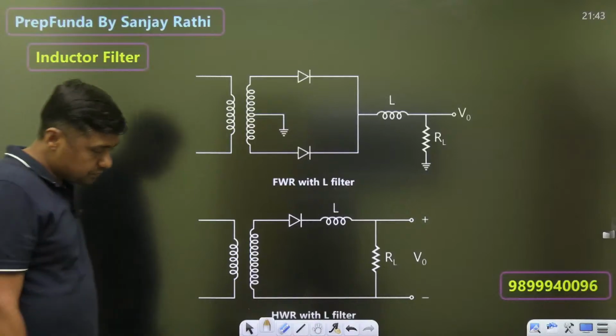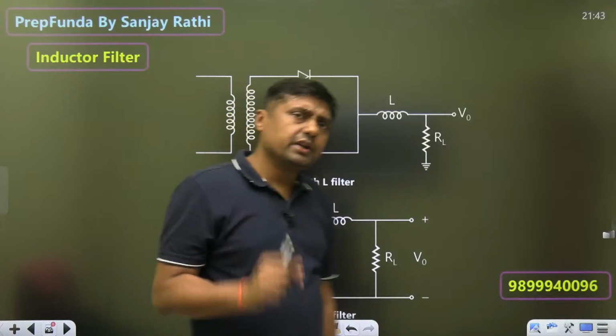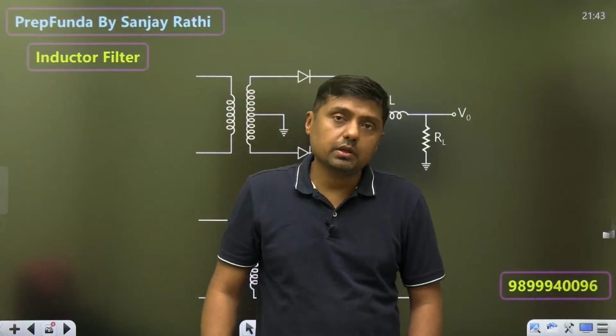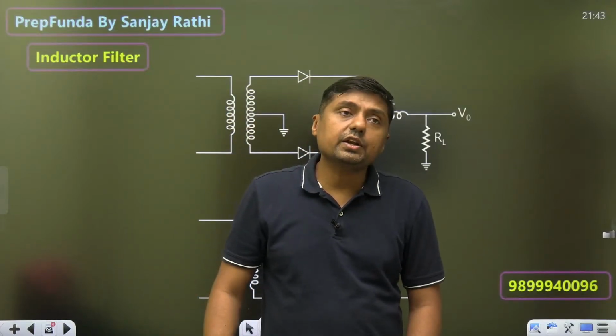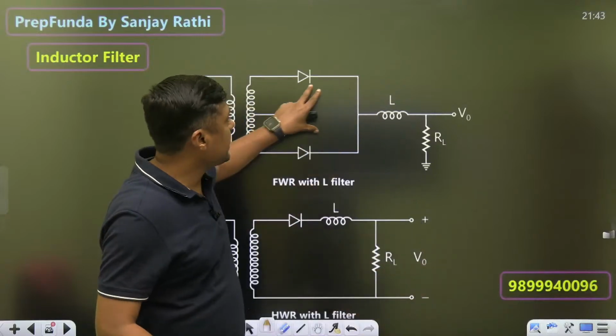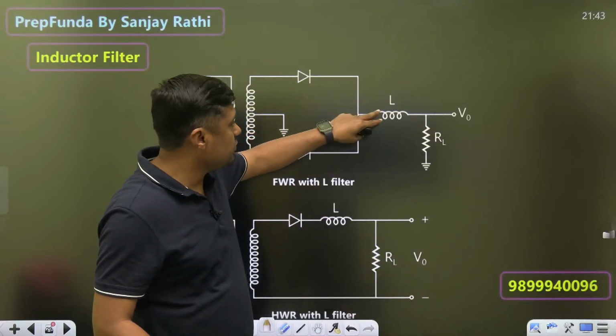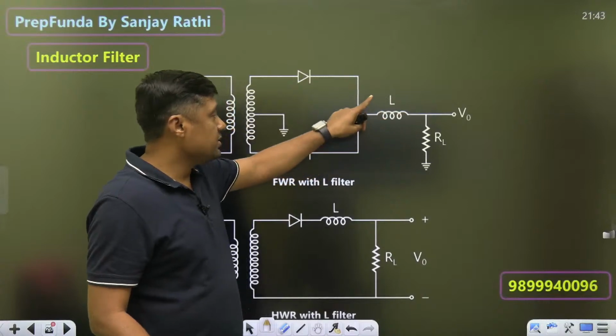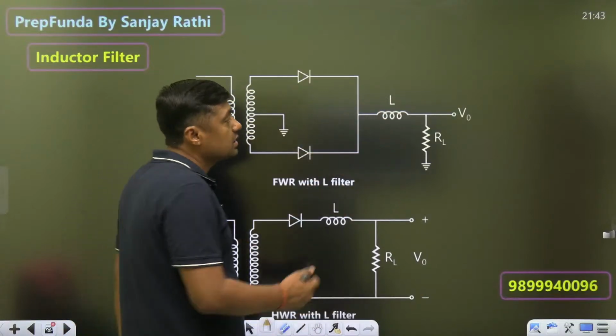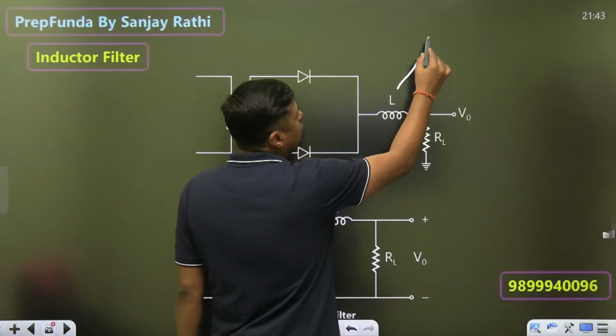Now, where is the capacitor connected? In parallel. But the inductor is connected in series. Watch this. This is the rectifier and the inductor is connected in series with RL. Capacitor parallel, inductor series, and the value of this inductor is again very, very high.